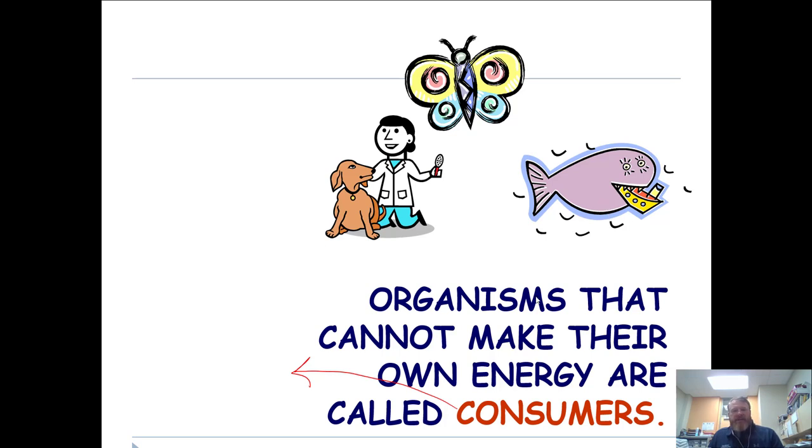But you get the idea. So anything that has to eat to obtain its energy. Also, there's some that do what we call chemosynthesis, which use chemicals to make their energy. But for this survey course, we're not really going to go into that one. So, a consumer is also known as a heterotroph.